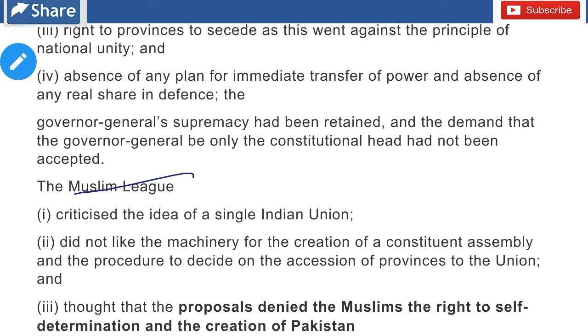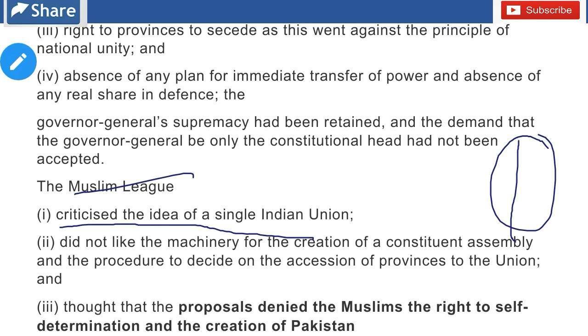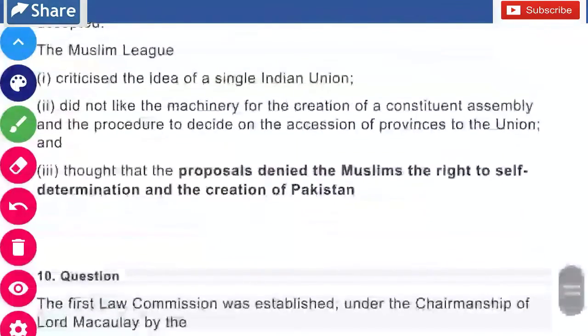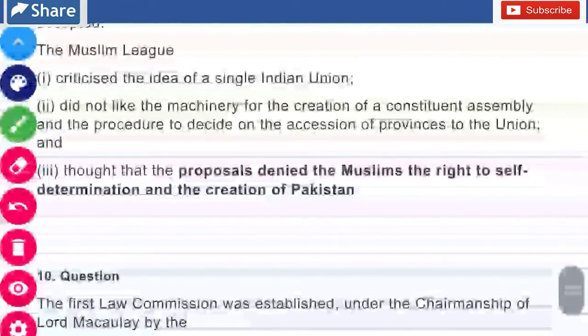First, it criticized the idea of a single union, because it wanted the separate state of Pakistan, and it did not like the machinery taken up to create the constituent assembly, the formula it didn't like. So there were many things which the Muslim League objected to.